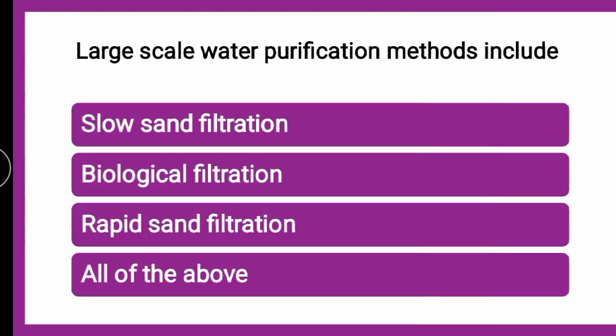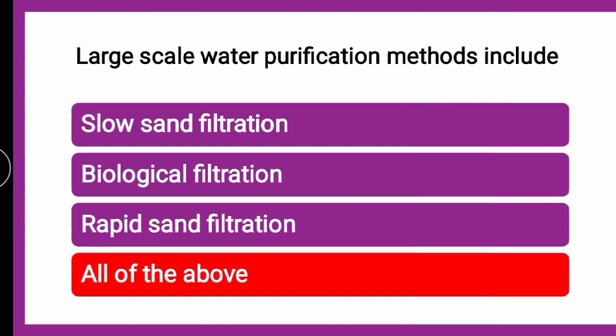Next question is, large scale water purification methods include slow sand filtration, biological filtration, rapid sand filtration, or all of the above. As we discussed, the answer is all of the above. Large scale water purification methods are large scale filtration, not household filtration.